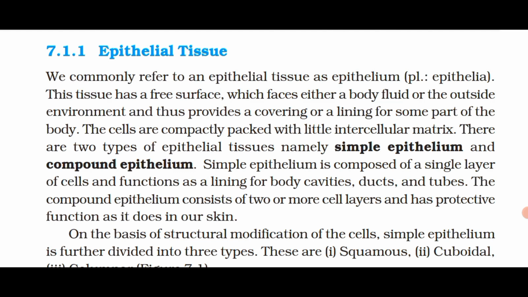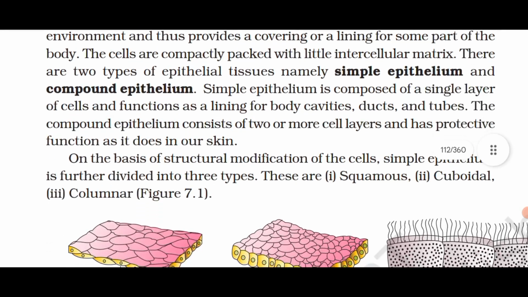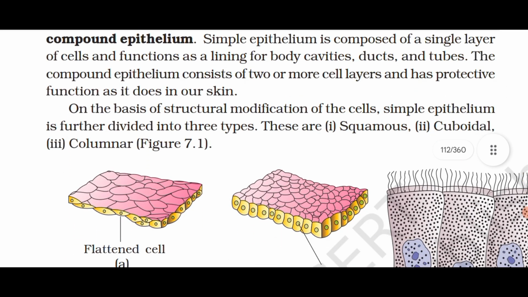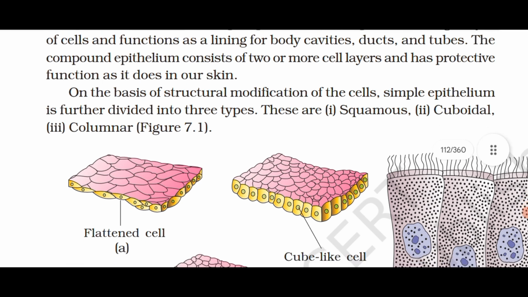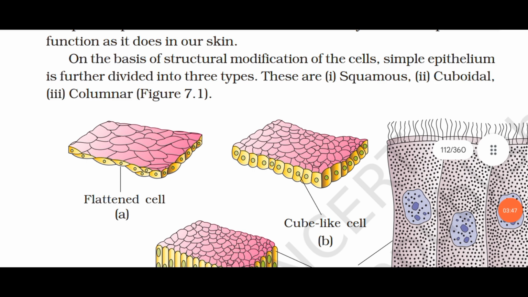On the basis of structural modification of the cells, simple epithelium is further divided into three types. These are 1. squamous epithelium, 2. cuboidal epithelium, and 3. columnar epithelium.